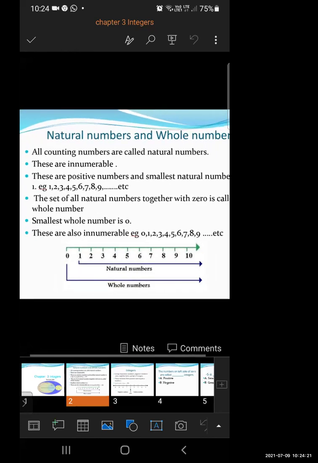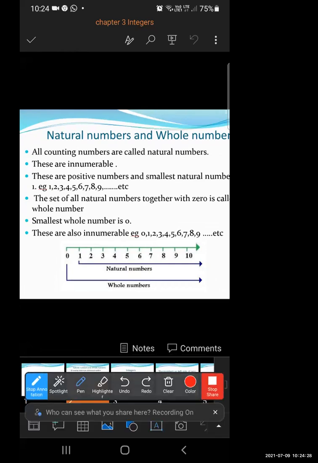The numbers which we count are known as natural numbers. For example, the numbers like 1, 2, 3, 4, and so on till the end. The numbers that start with 1, 2, 3, 4 and so on are called natural numbers.